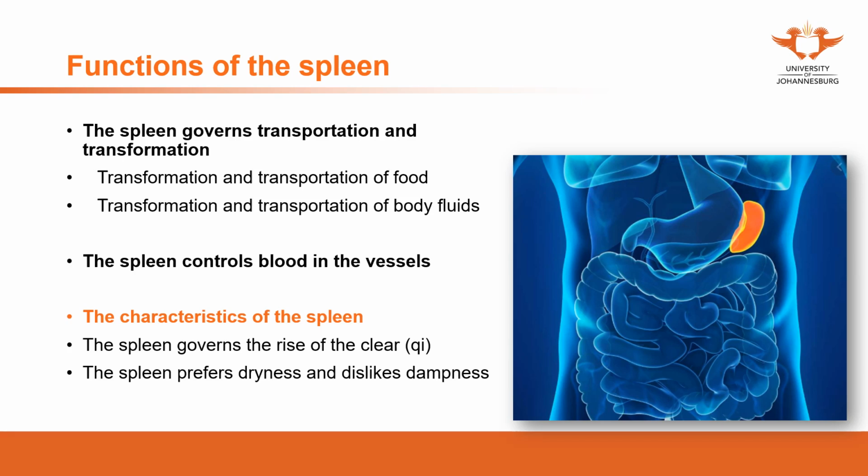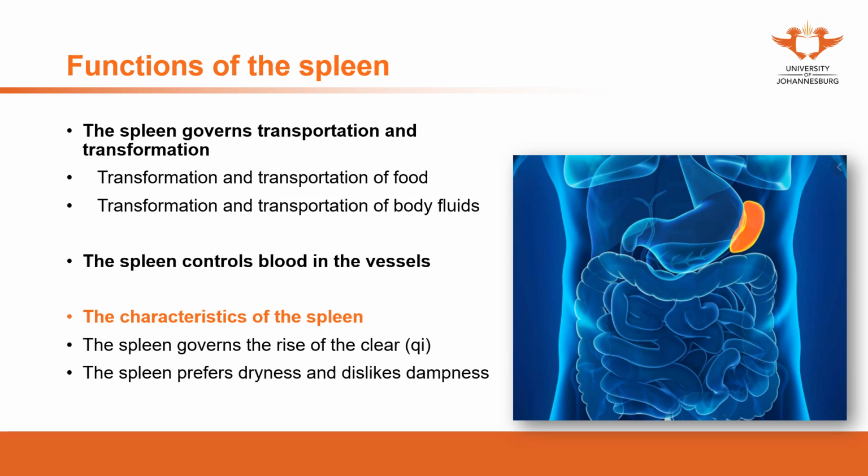The clear qi, we need to think about what the function of the clear qi is. Qi is considered yang. When we say clear qi, it's compared with the crowded qi or turbid qi. Clear qi is yang. Clear qi is supposed to move upwards.